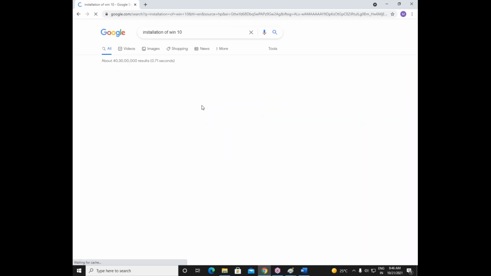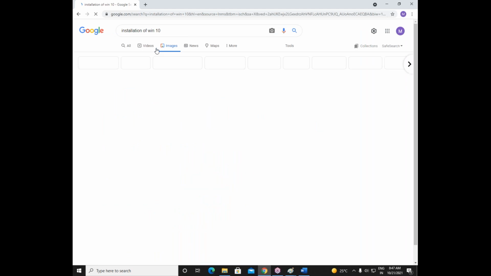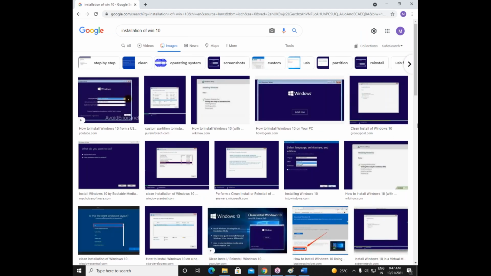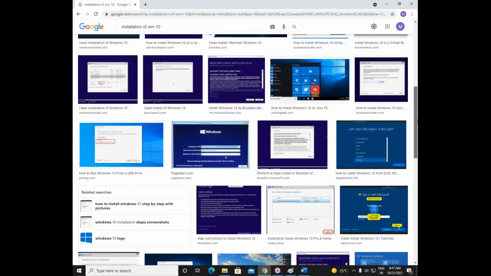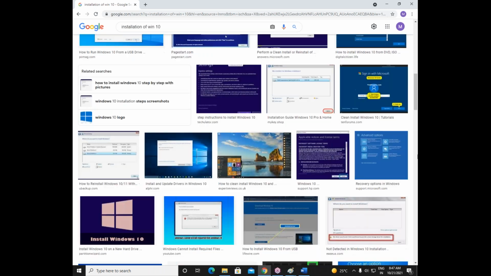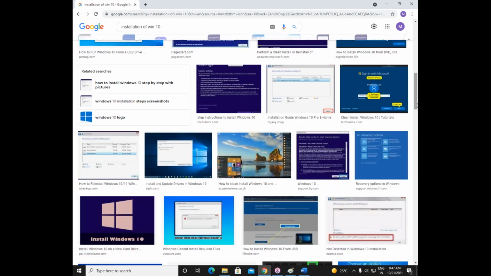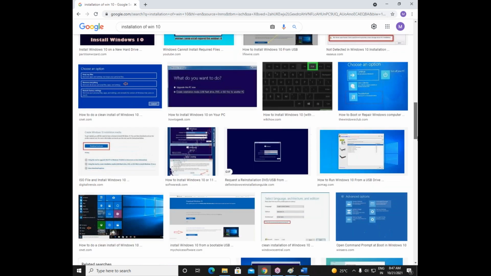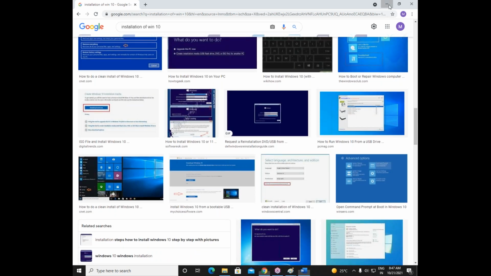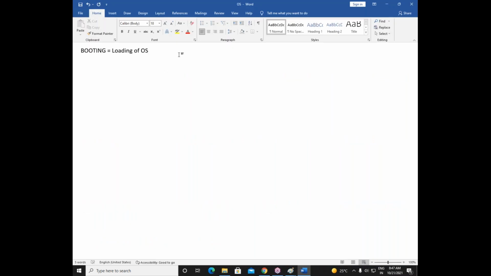For example, yeah, you will see something like this, right? The machine is coming up now. When the machine is coming up, that process is called the booting process. We should not say the machine is coming up. We should say the machine is booting.